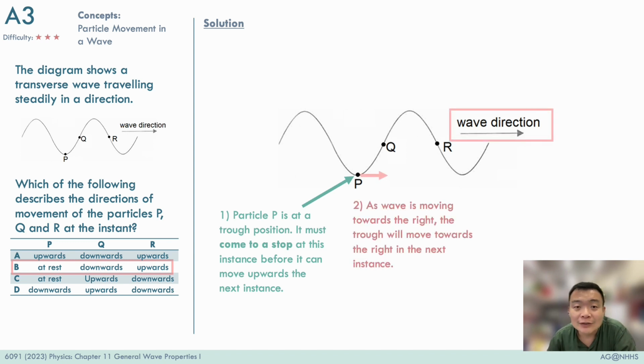Now, the next step to solving this question is to look at how the wave travels. The wave is moving towards the right. This must mean that the crest and the troughs of the wave are all moving towards the right.